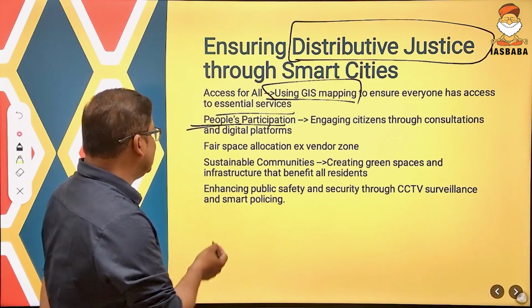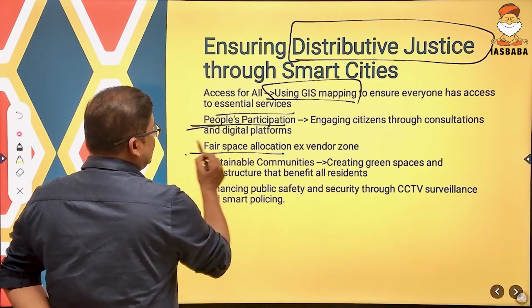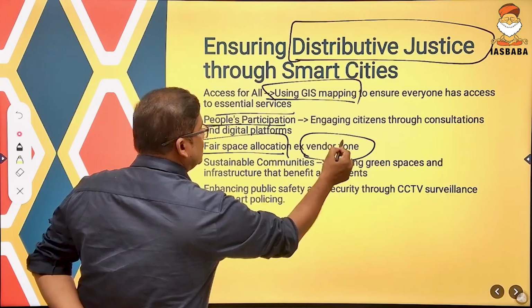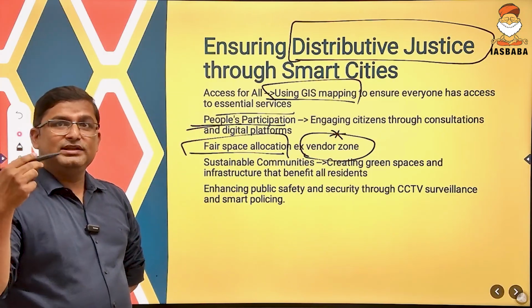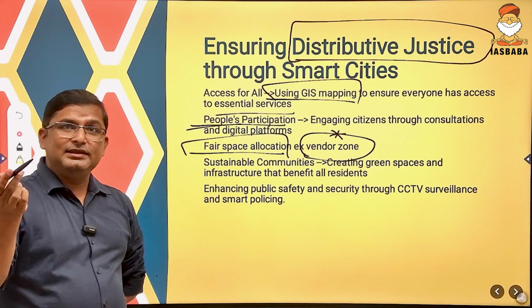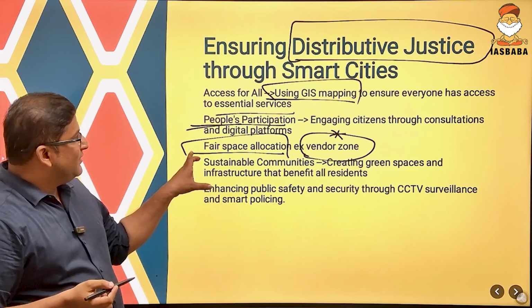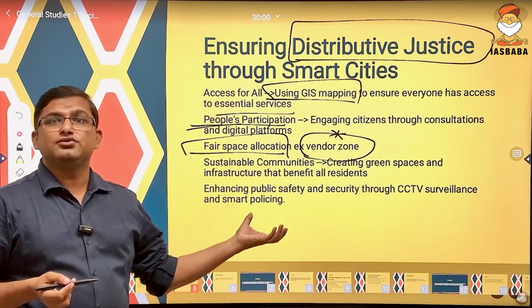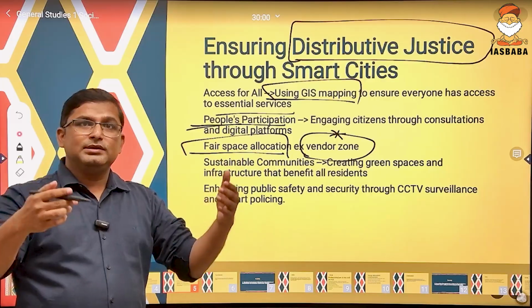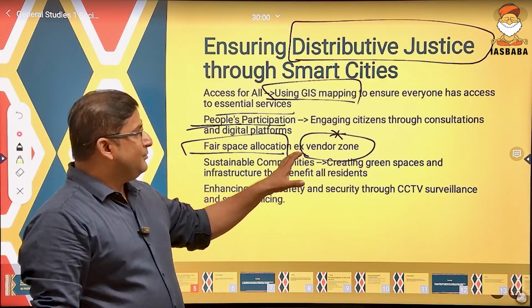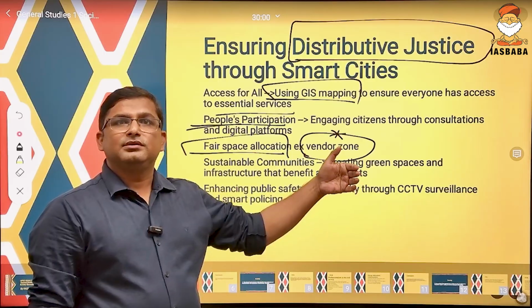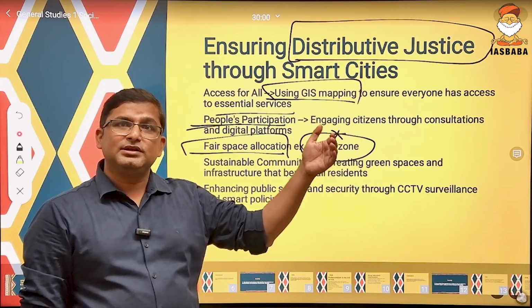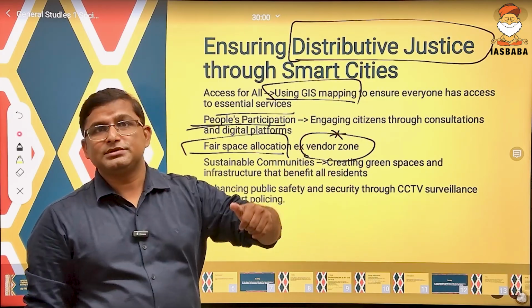Even in Lucknow, you can see there is fair space allocation for the vendor zone. If you are from Lucknow, and even in Moradabad and even in Delhi, you can see that there is fair space allocation for the vendor zone also. Those who are street vendors have special construction so that they can sell their products without facing exploitation by the local police.